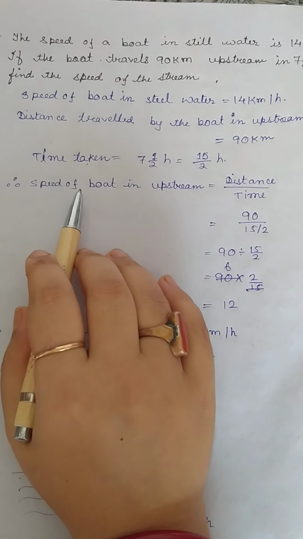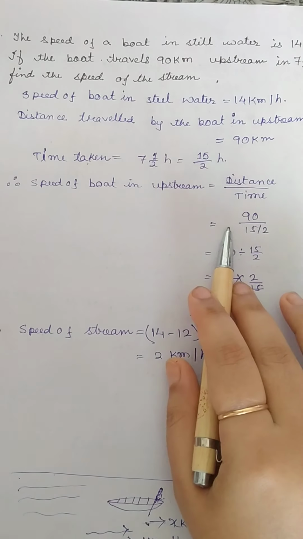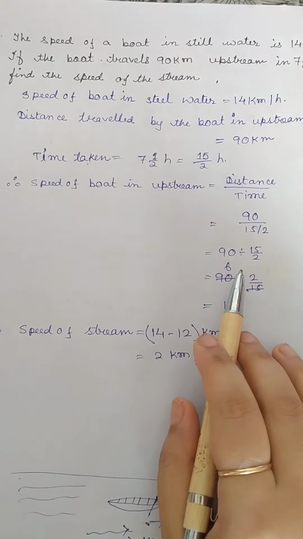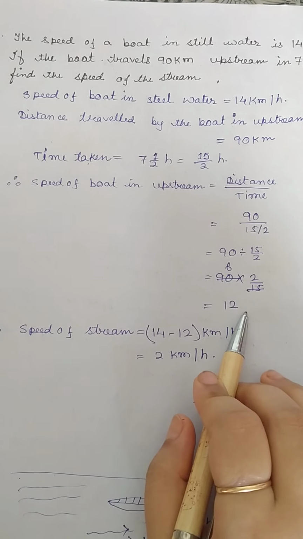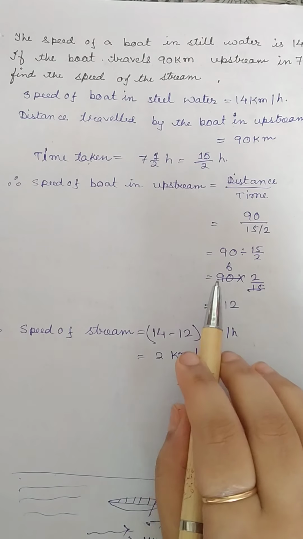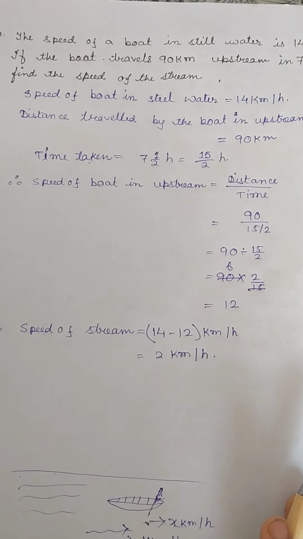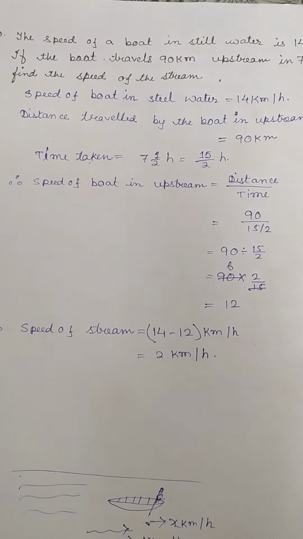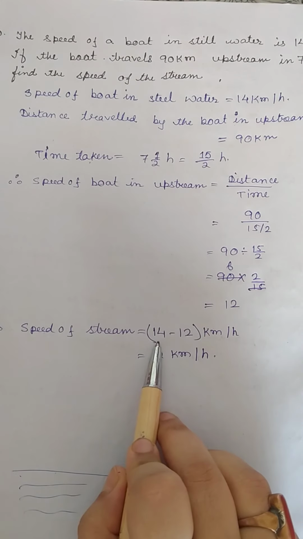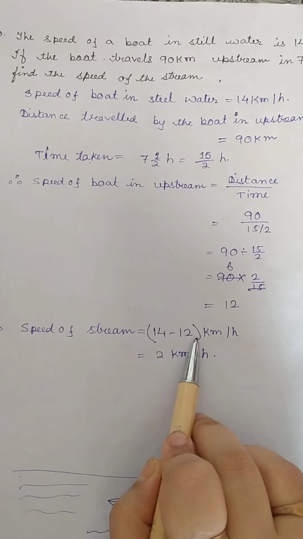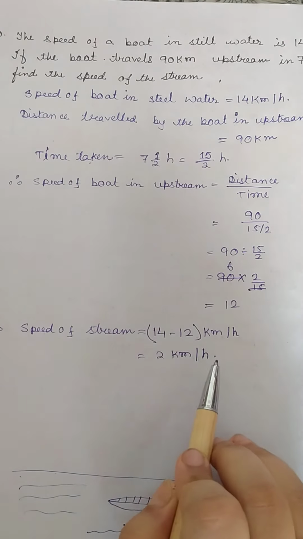Therefore, speed of the boat in upstream is distance by time, that is 90 by 15 by 2, which equals 12 kilometer per hour. Now this is the speed of the boat in upstream. We know if the boat is in upstream, then the speed will be less than the speed in still water. So the speed of the stream will be the speed of the boat in still water minus the speed of the boat in upstream. So 14 minus 12 equals 2 kilometer per hour.